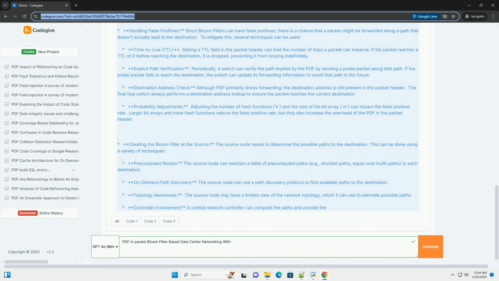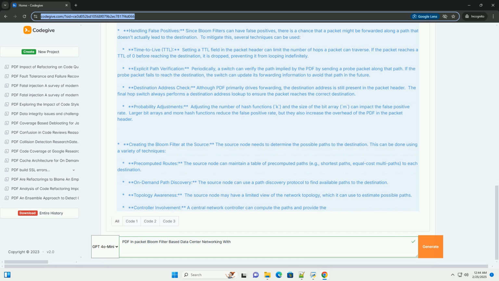2. Packet bloom filter, PBF, in data center networking: the details. Encoding routing information. In PBF, we use a bloom filter to represent the path, or a set of possible paths, to the destination. When a packet is injected into the network, the source node calculates a bloom filter that represents the path information. This bloom filter is embedded in the packet header as the PBF field.